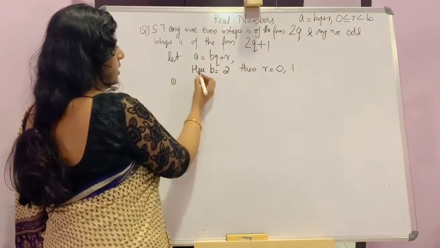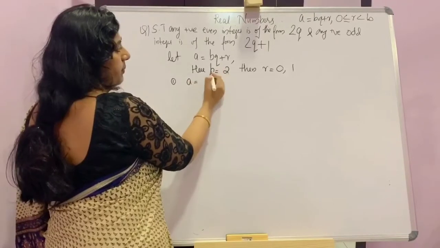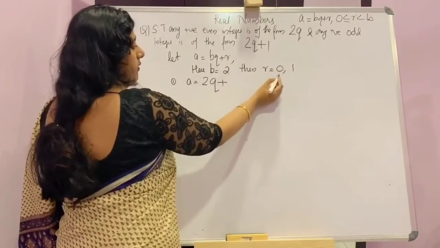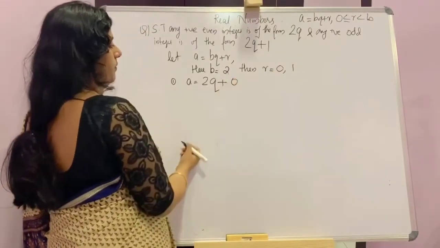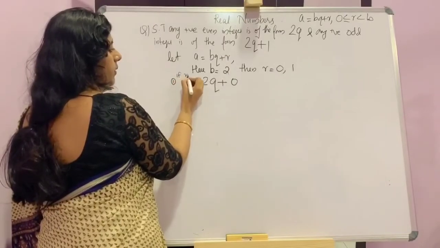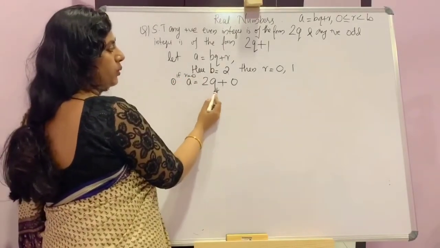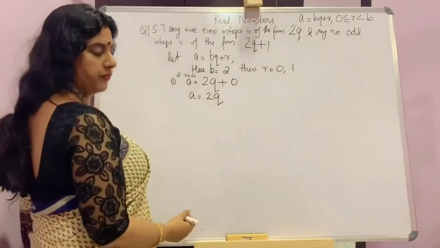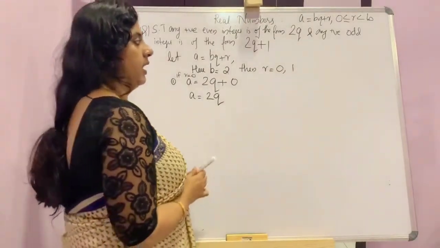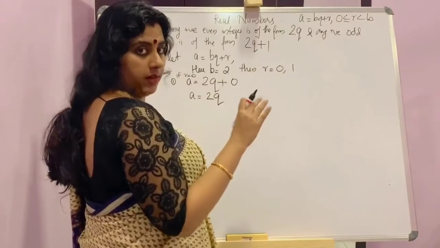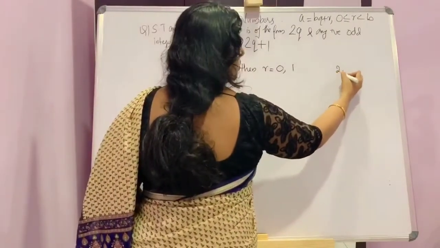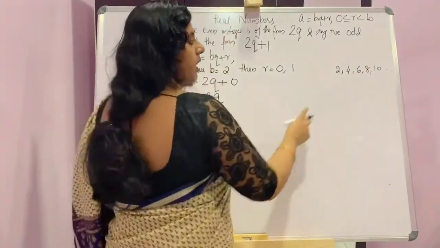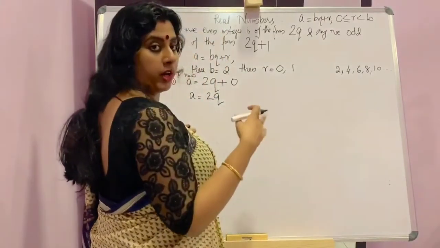First one is A is equal to, here B is 2, so we can write 2Q plus R. First condition, R equal to 0. If R is equal to 0, then A is equal to 2Q plus 0, that is, A is equal to 2Q. Now look, we can check some even numbers: 2, 4, 6, 8, 10, etc. Each even number can be written as a product of 2.